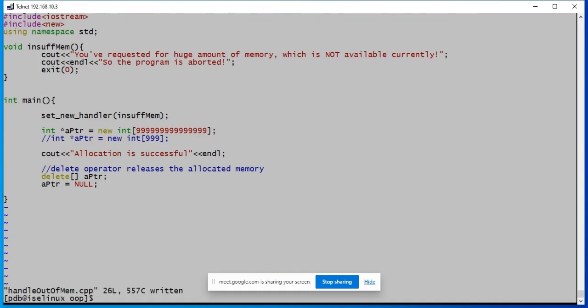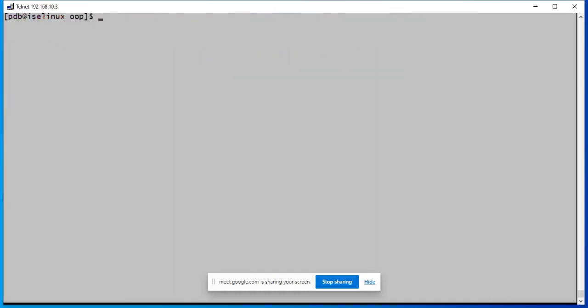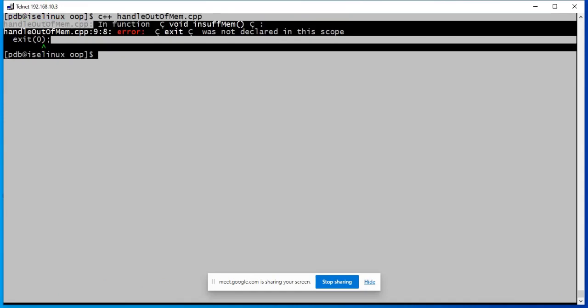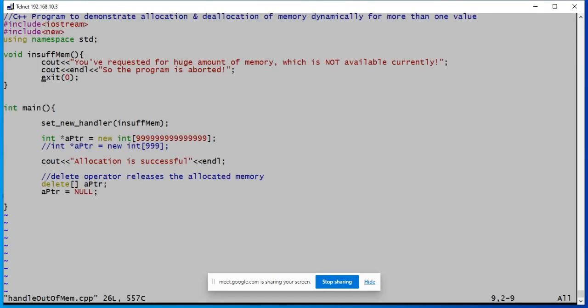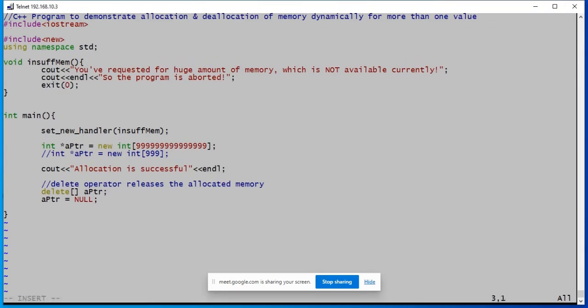So let's compile this and see the effect of the modification. Once I added the exit call, it says exit was not declared in this scope. In case of C language, whenever you use exit, what file do you include? stdlib. Correct. Similarly, in case of C++ language, you can include cstdlib.